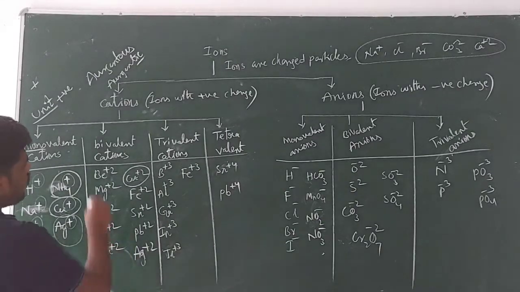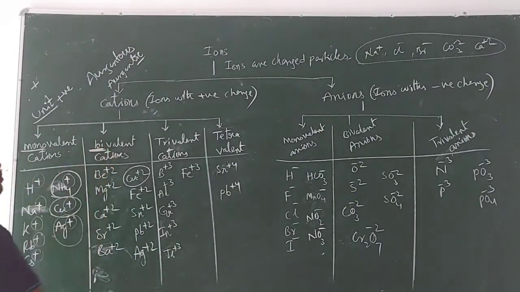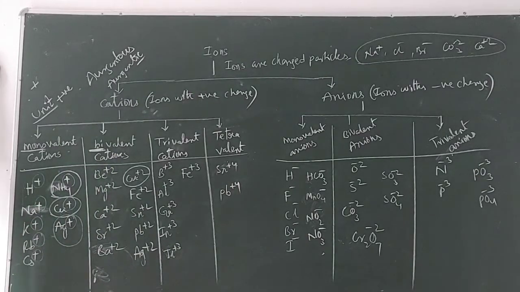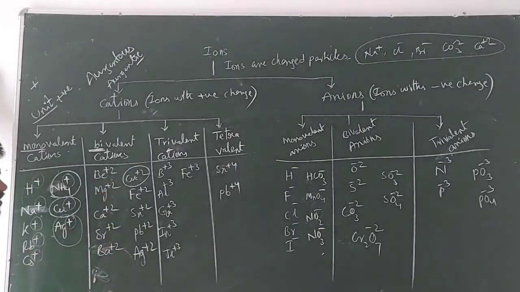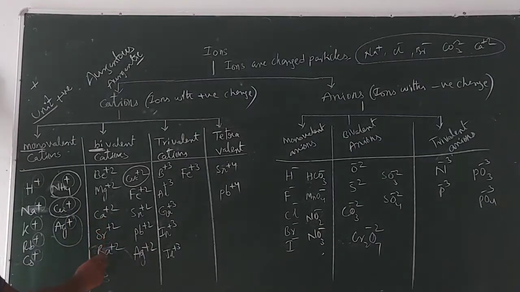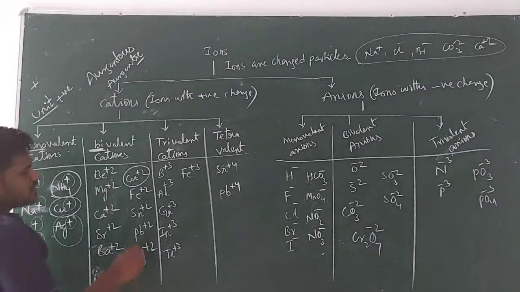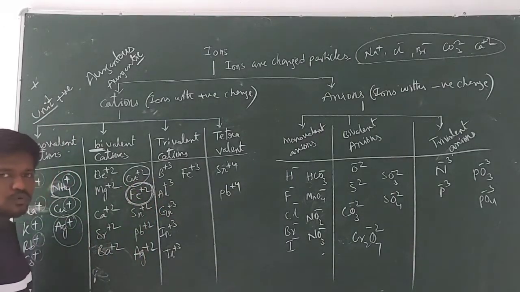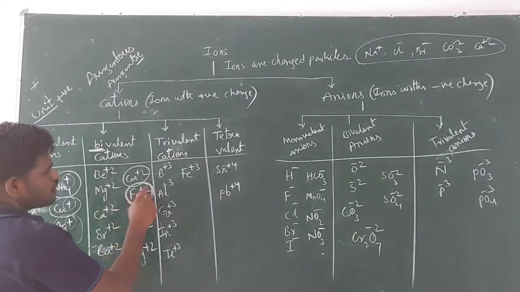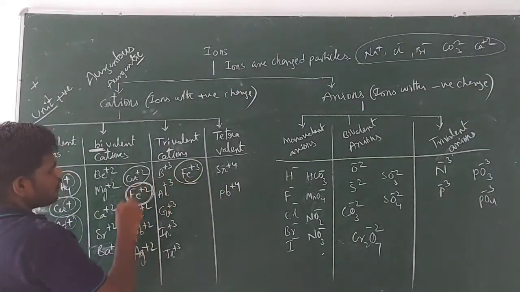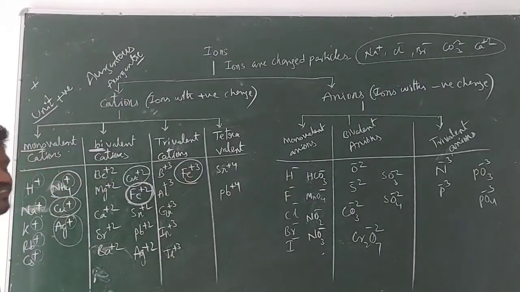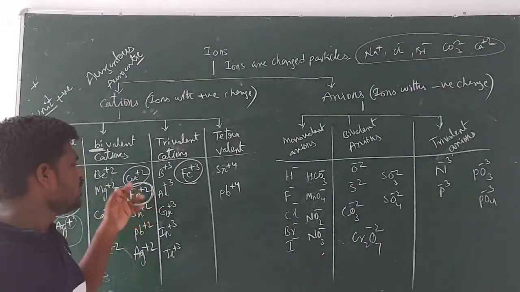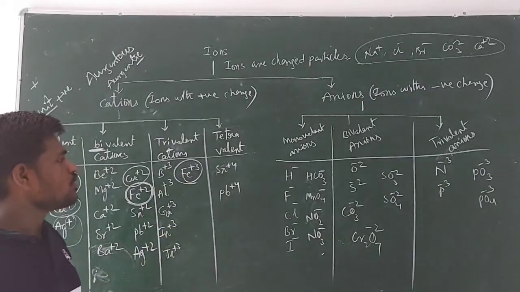Next, bivalent cation. Bi means 2. So the cations with plus 2 charge are known as bivalent cations. These are examples of bivalent cations: barium ion, magnesium ion, calcium ion, strontium ion. Now here you see iron plus 2 is there. Iron forms two types of cations, iron plus 2 and iron plus 3. Iron plus 2 with lower charge, iron plus 3 with higher charge. So iron plus 2 is known as ferrous, iron plus 3 is known as ferric.